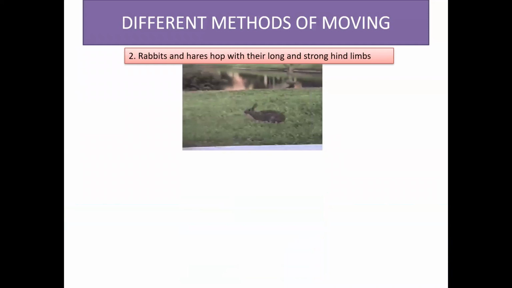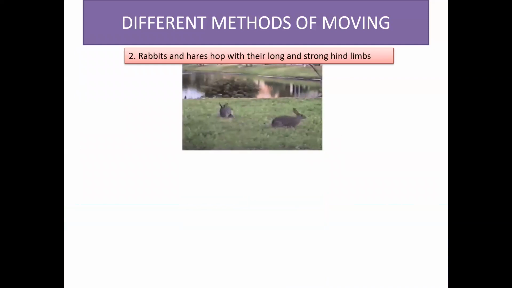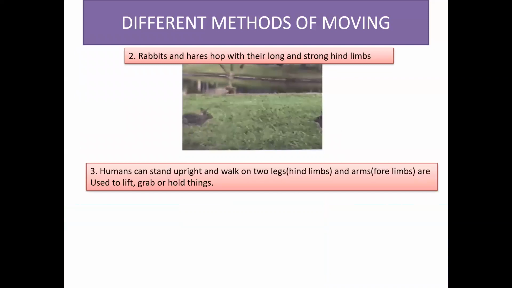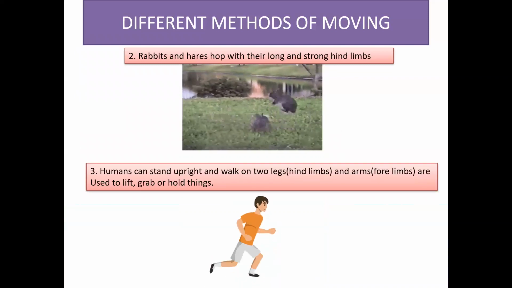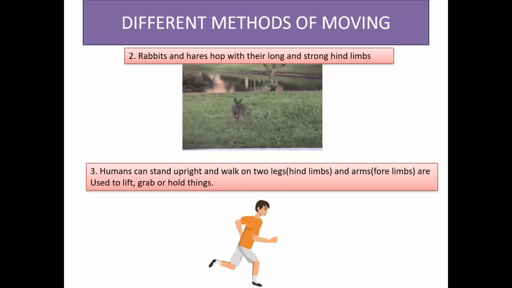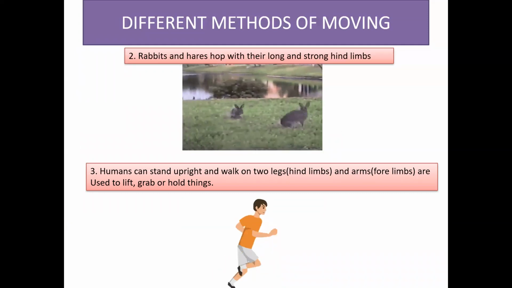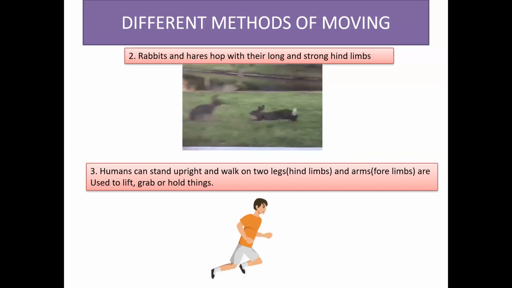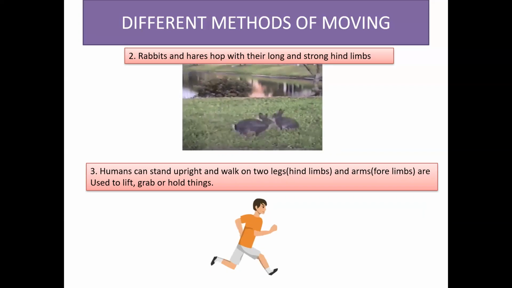Rabbits and hares hop instead of walking. Their hind limbs are strong and longer than their forelimbs. Humans can stand upright and walk on two legs. Their arms are the forelimbs. The arrangement of the thumb and other fingers helps humans to lift, hold, and grab things.